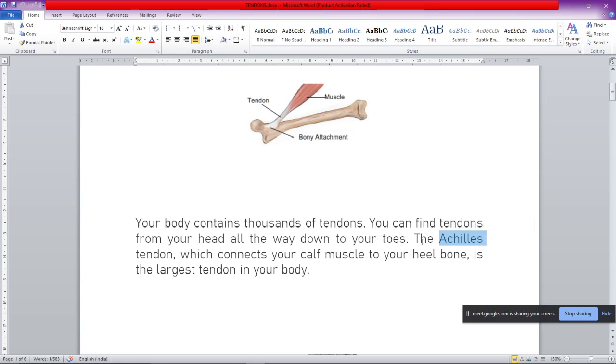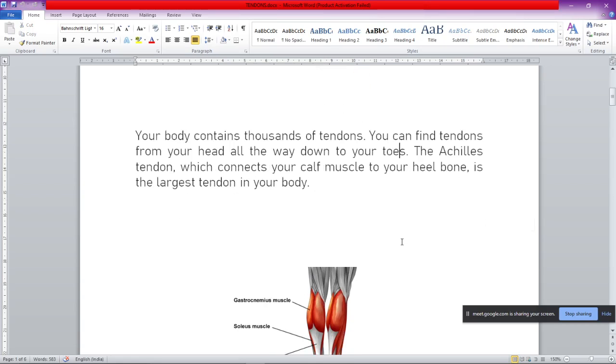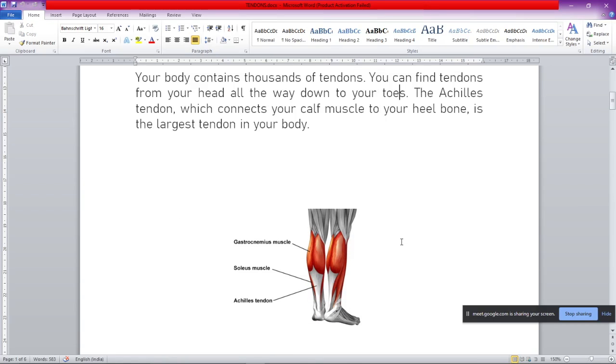So if I show you the diagram of this particular tendon, here you can very well see. So this is the gastrocnemius muscle of the back of your leg, and it is joined by this particular Achilles tendon to the heel bone at the tip of the heel. So this is the biggest tendon inside your body.